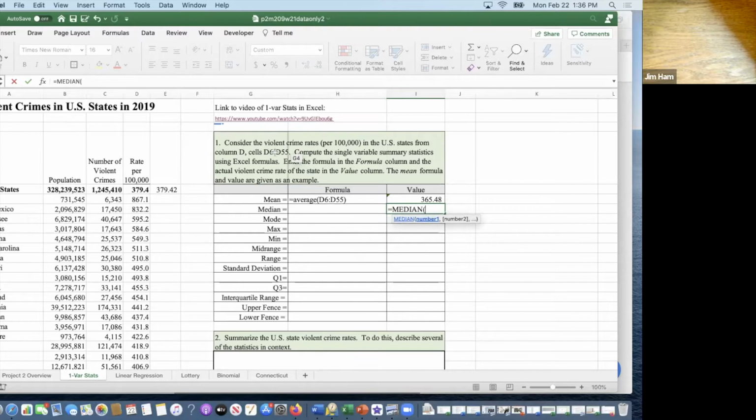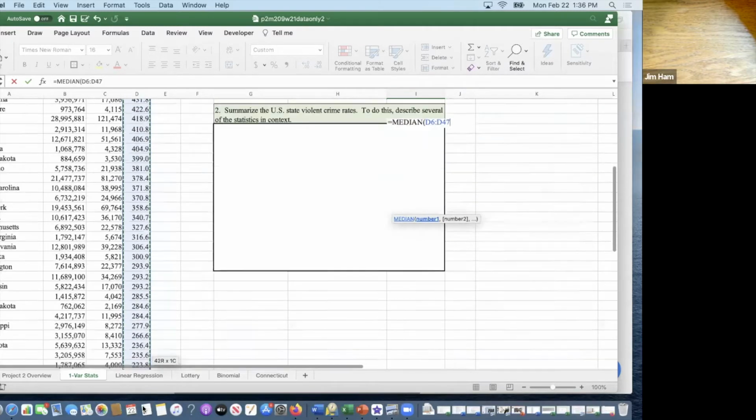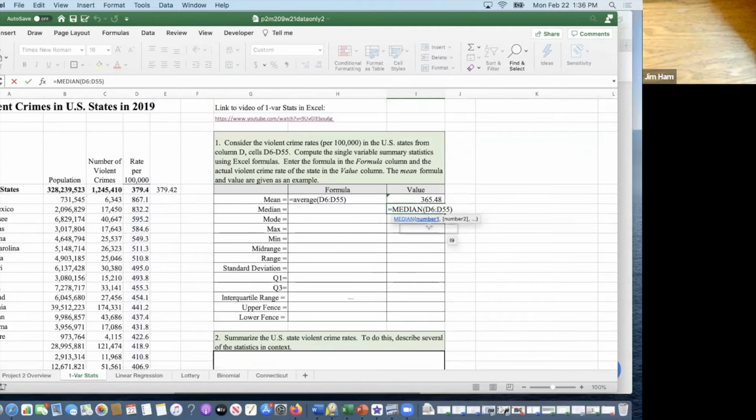And the range we have is this range right here. So you can go and select it all if you want. And the only thing you want in there is calculate the median of all the numbers between D6 and D55. And if you hit enter, there you get the median. So there's the median value.